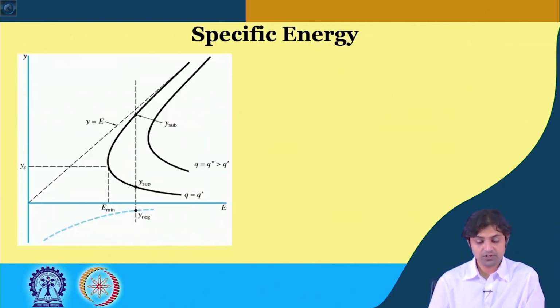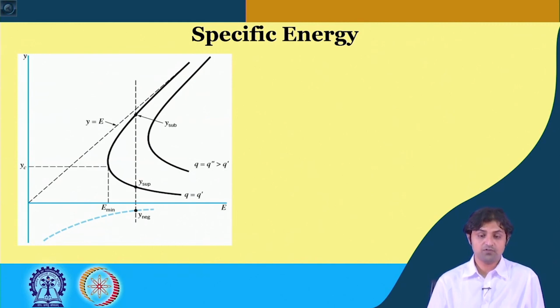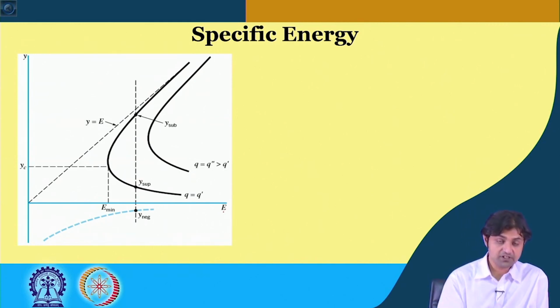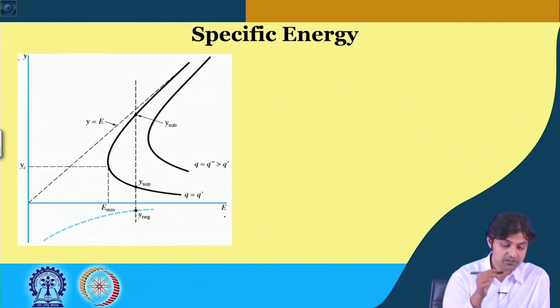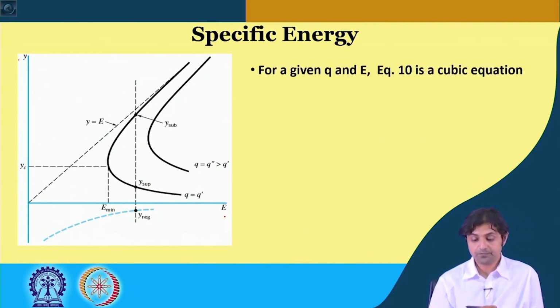For equation number 10, if we plot it, this is the type of curve that we get, where E, the specific energy, has been plotted against y for specific small q's. So, we have fixed small q and tried to plot E as a function of y, and this is what we get. We are going to go through it one by one.